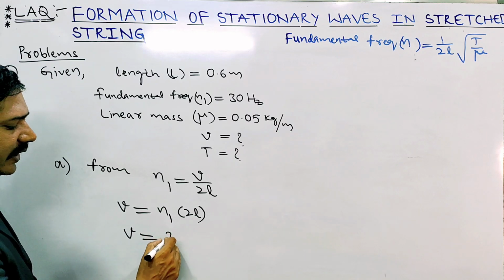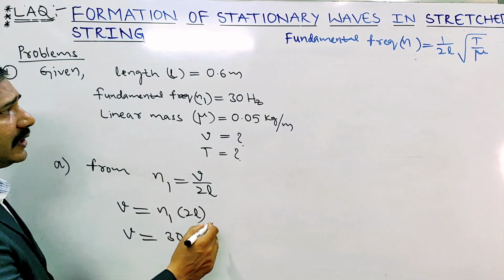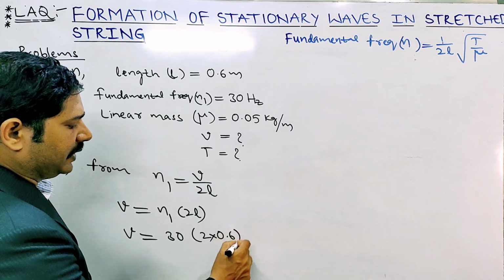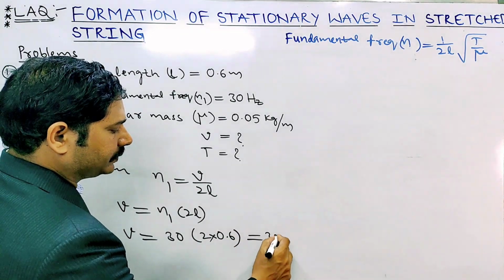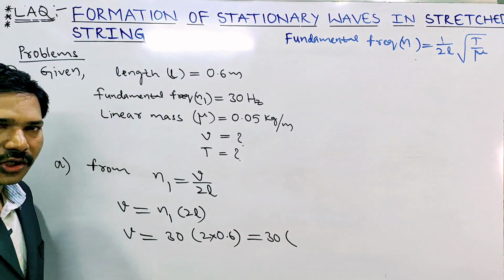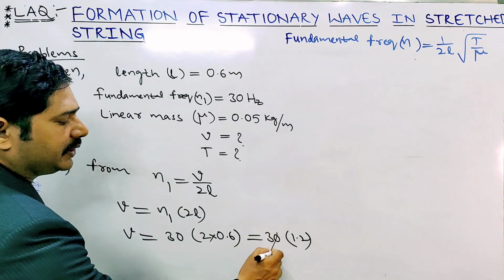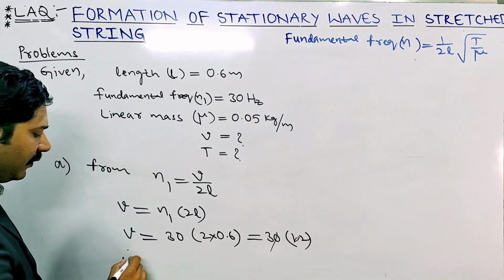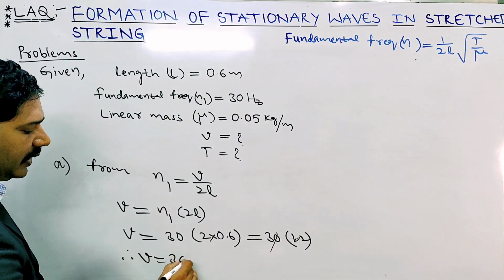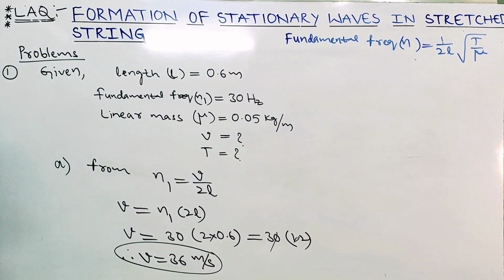Substitute the values. N1, the fundamental frequency, is 30 Hz, into 2 into L, and L is 0.6. Solving, V equals 30 into 2 into 0.6, that is 1.2. The decimal cancels, and 12 threes are 36 meter per second. The velocity of the transverse wave is V equals 36 meter per second.